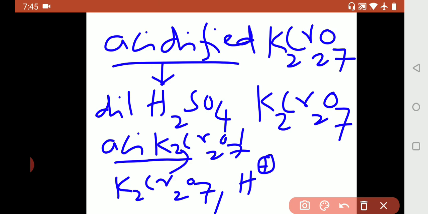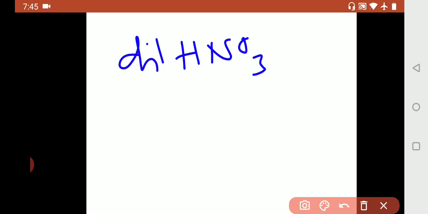Now not only this acidified K2Cr2O7, but also dilute HNO3, that is nitric acid, is also an oxidizing agent. So in presence of any one of these three oxidizing agents, the reaction that will occur is oxidation, that is addition of oxygen or removal of hydrogen.